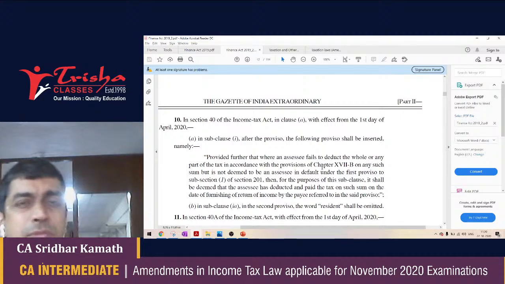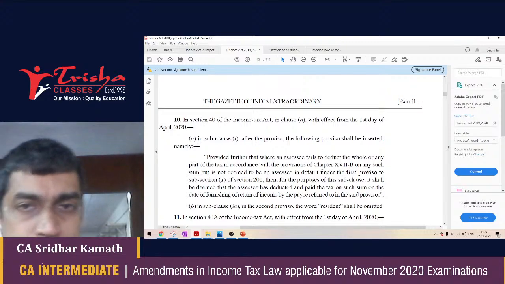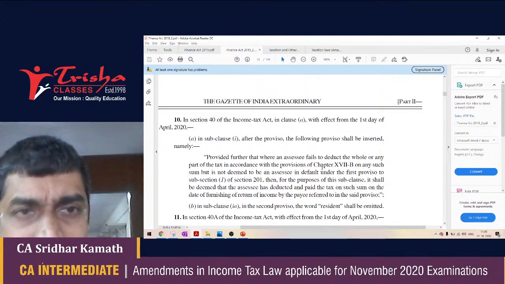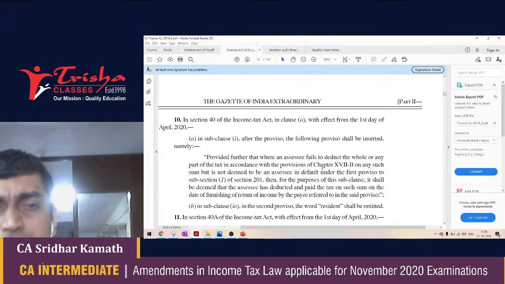Okay, may not be important, may not be asked in your exam, but because Section 40 appears in your syllabus, I made it a point to include Section 40. A small amendment has taken place in Section 40. Section 40 Clause A. What does Section 40 Clause A say?